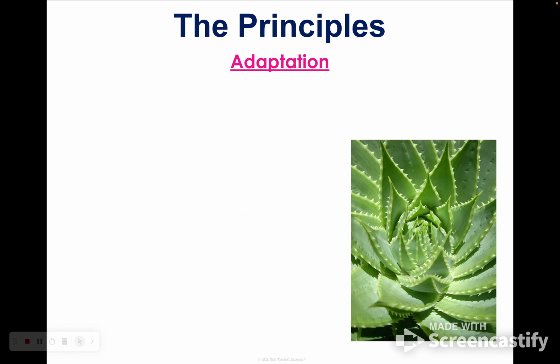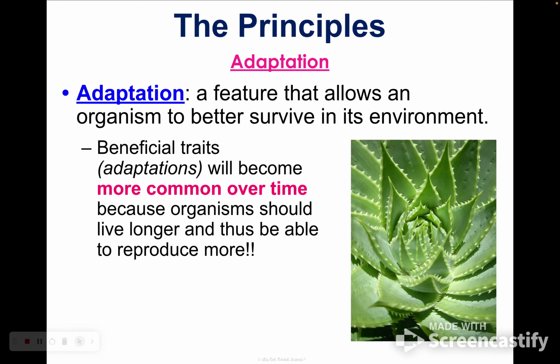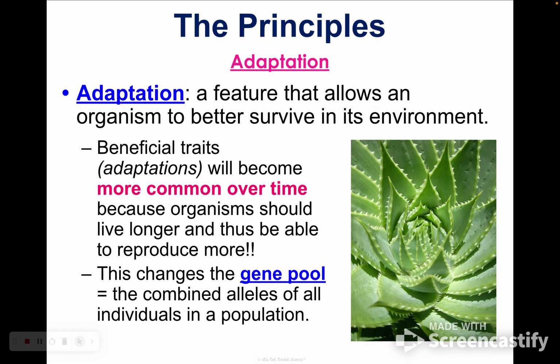The next one, adaptation. Adaptations basically just means you have something cool that's going to help you survive in your environment. Maybe you have spikes, maybe you have horns, maybe you're a certain color that helps you camouflage, something that helps you survive. These are beneficial traits. They become more common over time because the organisms that have them are going to be able to live longer and reproduce more. This changes the gene pool, even if it's a little bit by a little bit every generation. Eventually, it could cause big changes in the population.